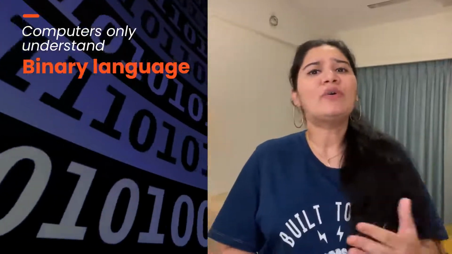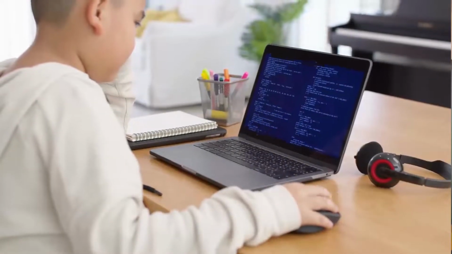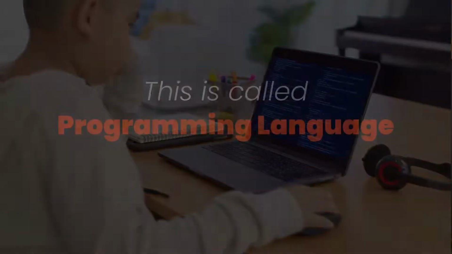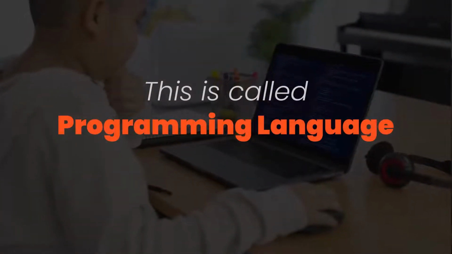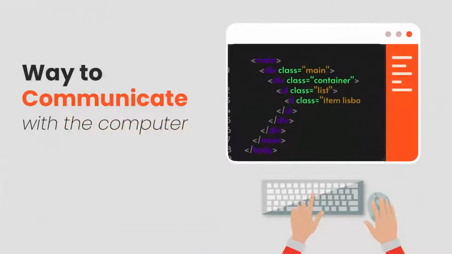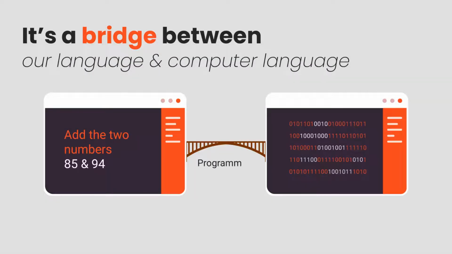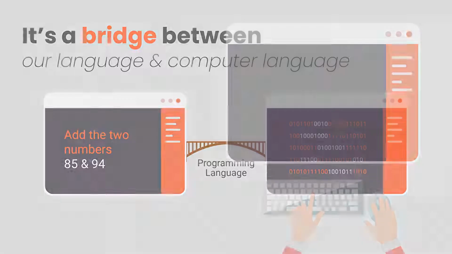Computer programming is also a similar thing. Since computers do not understand our human language, they only understand binary language, which is zeros and ones language. We need to communicate with them in a language that both of us will understand. That's what programming language is. It is basically a way to communicate with the computer. It's like a bridge between our language and computer language.